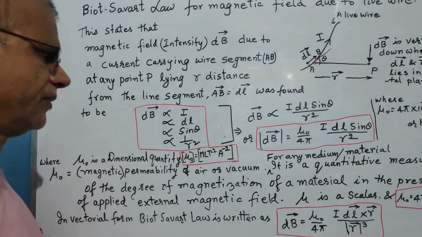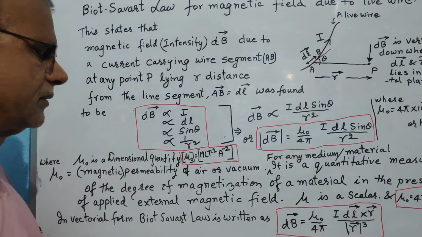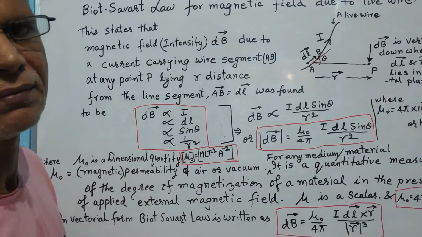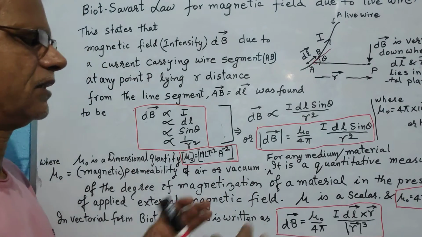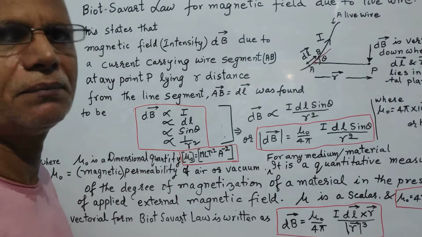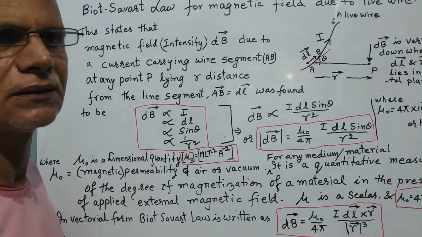For this case, we can take it as the quantitative measure of the degree of magnetization of a material when it is placed in an external magnetizing field. Say for example, if we place iron in a magnetic field, it gets more magnetized as compared to steel.